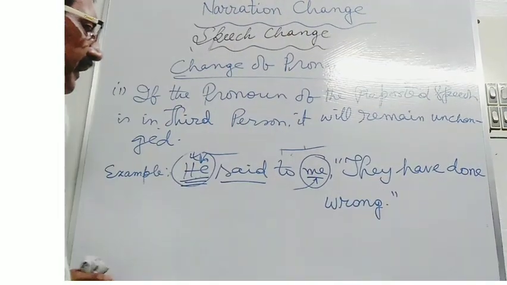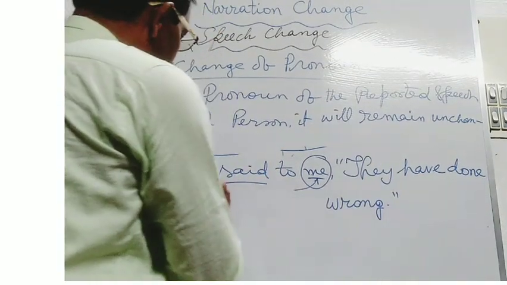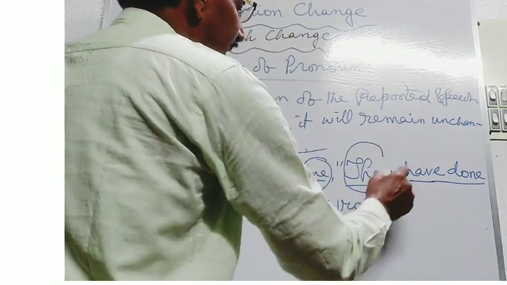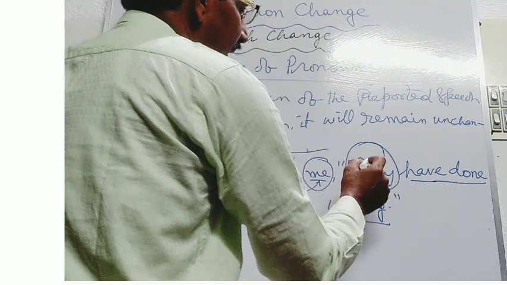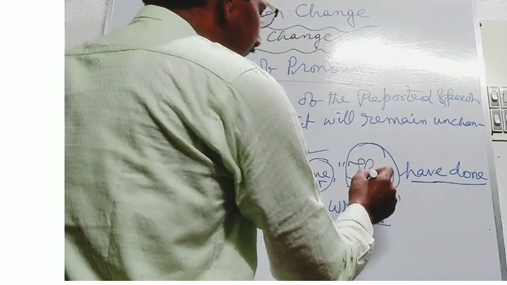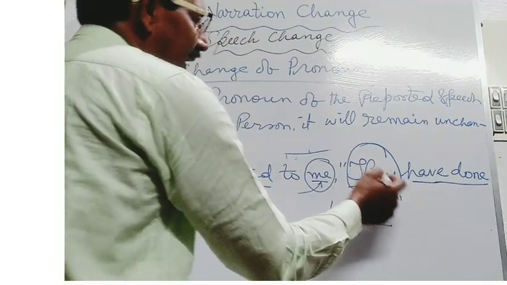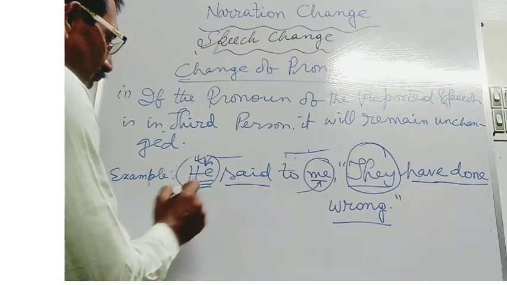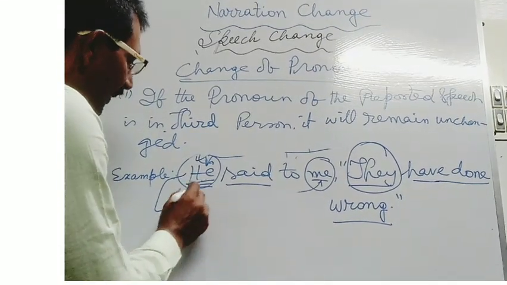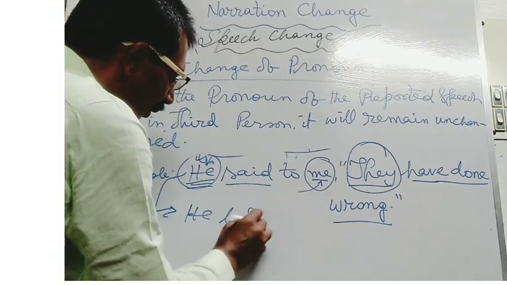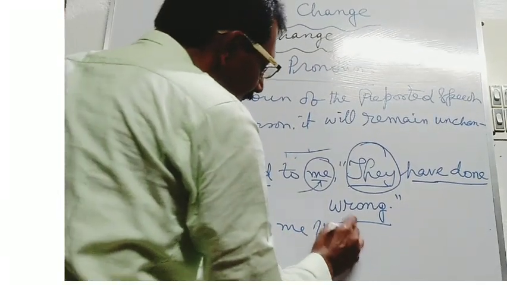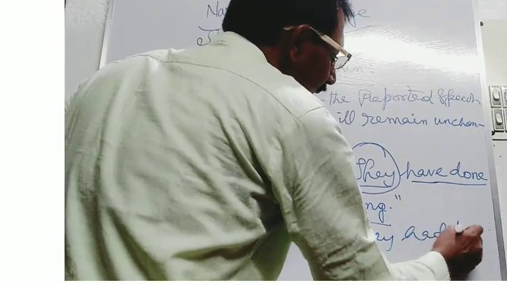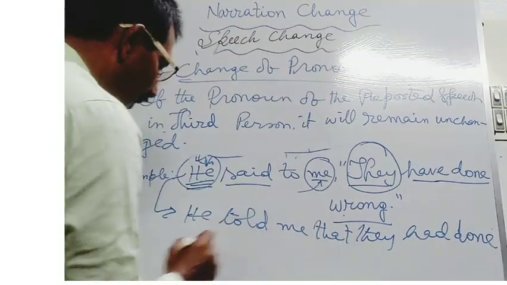Here, in this speech, you will see that they have done wrong. Here, they is the third person pronoun used in the reported speech. So, at the time of converting the speech, he told me that they had done wrong.